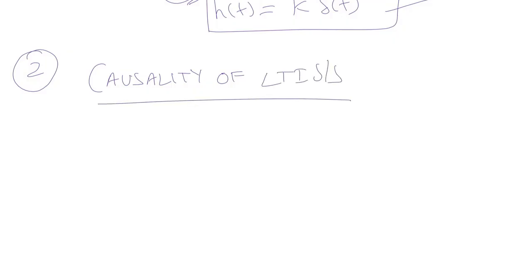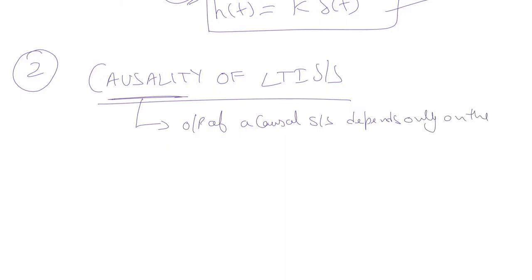Okay, so according to the definition of causality, we know that the output of a causal system depends only on the present and the past values of the input signal.